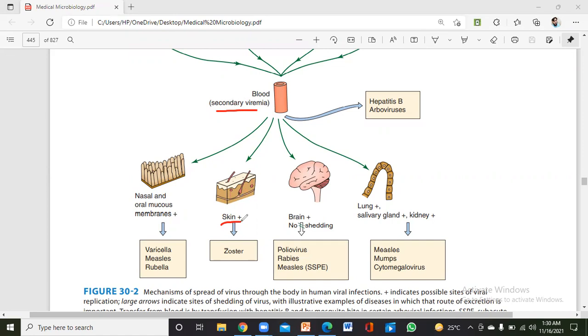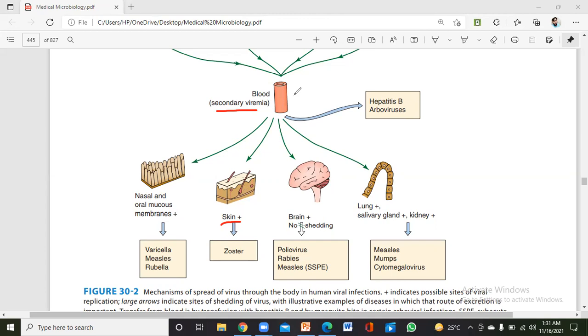And just because of this multiplication, there is rash on the skin, red spots appear, or in case of the pox viruses, different nodules and papules and other types of scars appear on the skin. So it starts from the nasal cavity, from where we inhaled it, and after that it gets entry into the lymph nodes. After that, the primary viremia occurs.